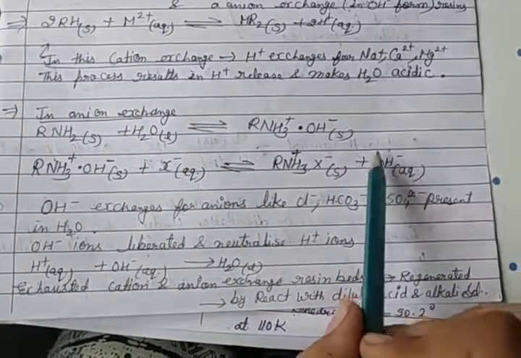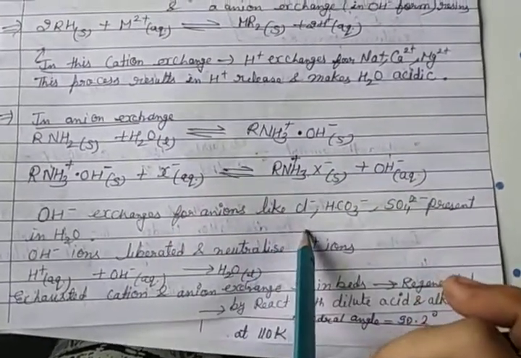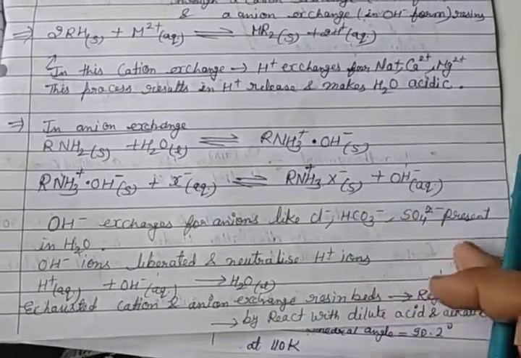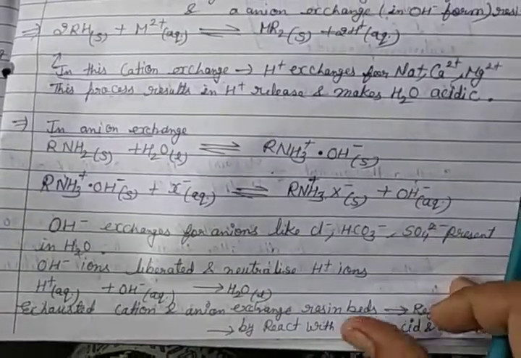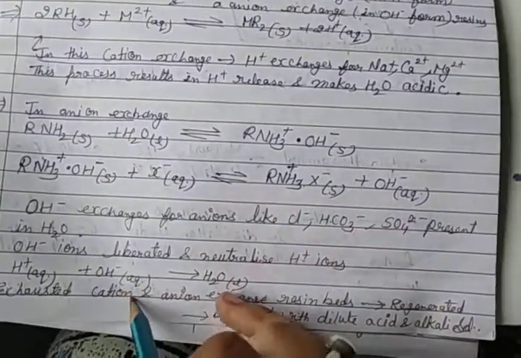This OH- is exchanged for anions like Cl-, bicarbonate HCO3-, and sulfate ions present in the water.